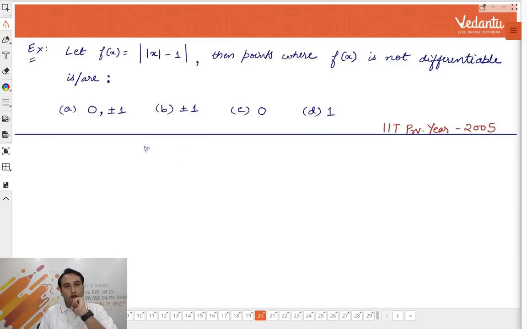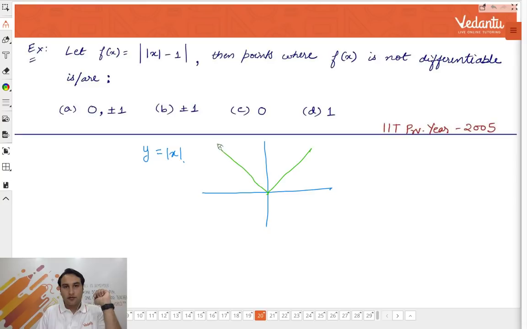Do you know the graph of y equal to mod x? Can you plot the graph of y equal to mod x, all of you? What does the graph of y equal to mod x look like? So this is the graph of y equal to mod x. I'm going step by step, right?